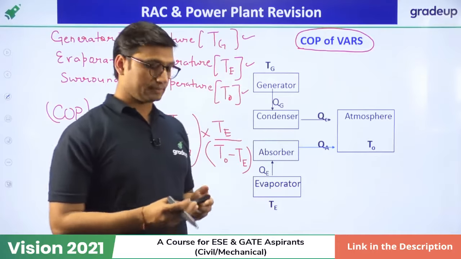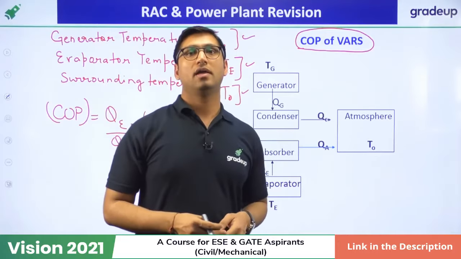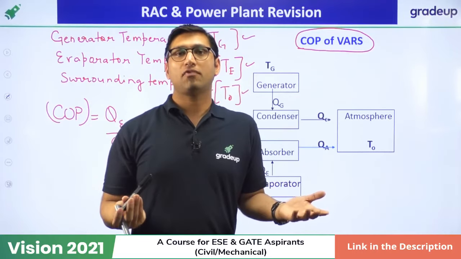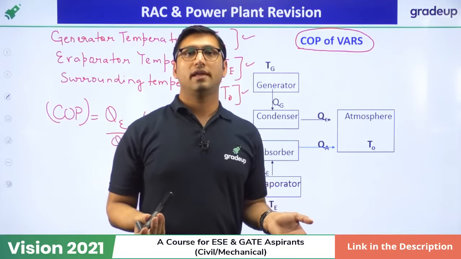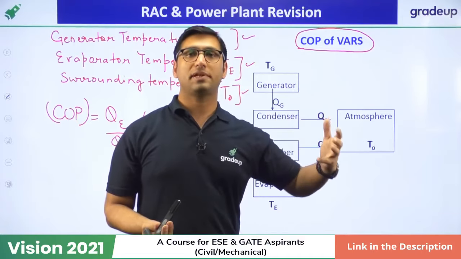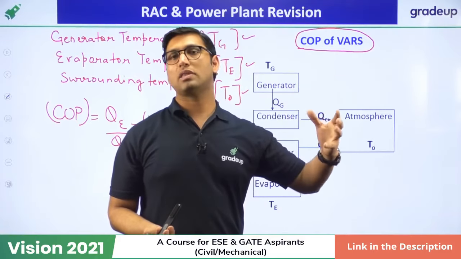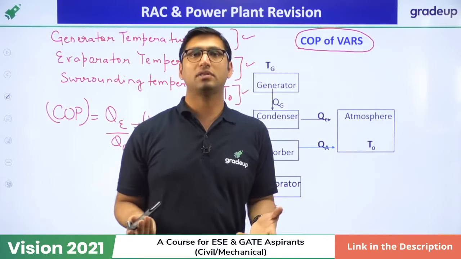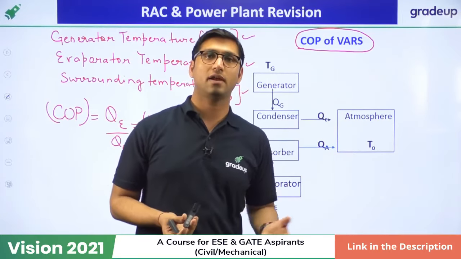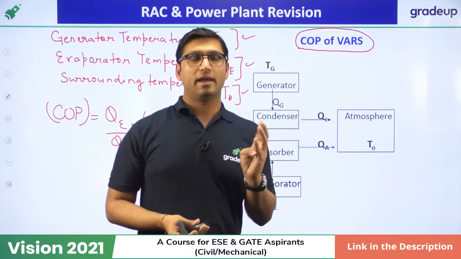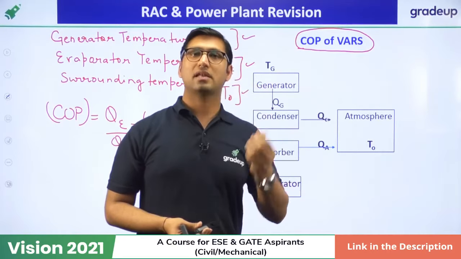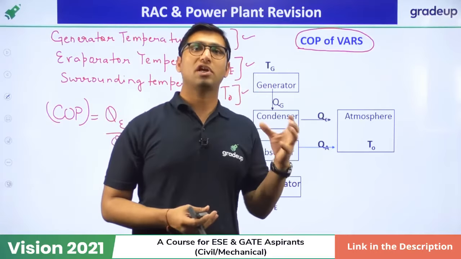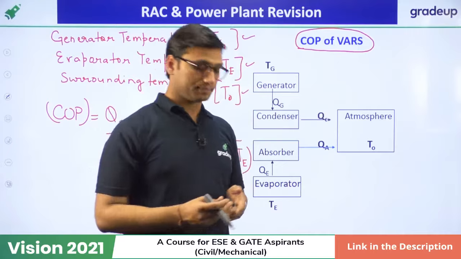Okay. Yes, in the case of an Electrolux refrigerator, we don't use a pump, and that is the advantage of an Electrolux refrigerator, because we don't use a pump, so it is a noiseless operation. If we don't use a pump in the vapor absorption system, it will be noiseless operation. So that is a good thing. That is the advantage of Electrolux refrigerator. Okay, but in that we use ammonia as a refrigerant and water as an absorbent and hydrogen for reducing the pressure. Okay.